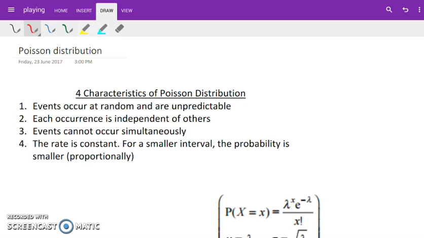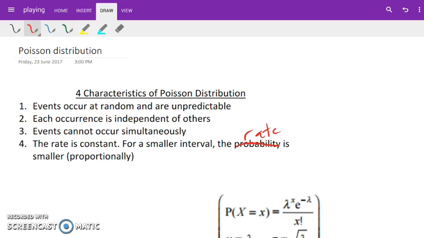So here they are listed. Events occur at random and they're unpredictable. Each occurrence is independent of others and they cannot happen simultaneously, cannot happen at the same time. The rate is constant. For a small interval, the probability is smaller, proportionally. Okay, the rate is less.